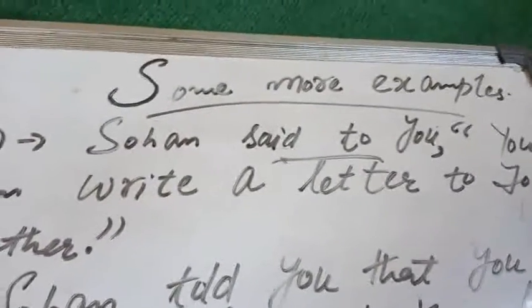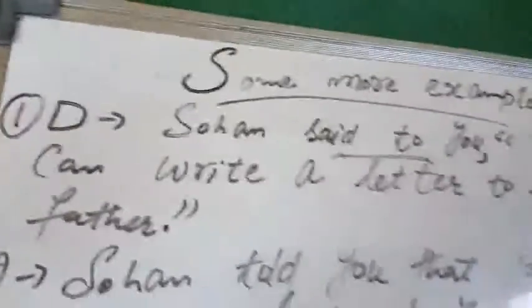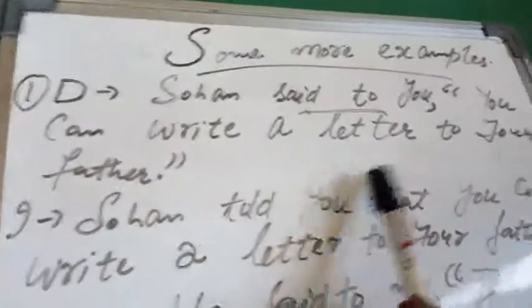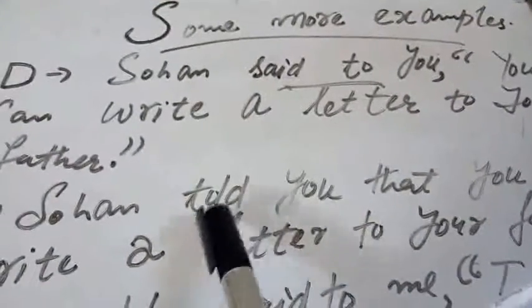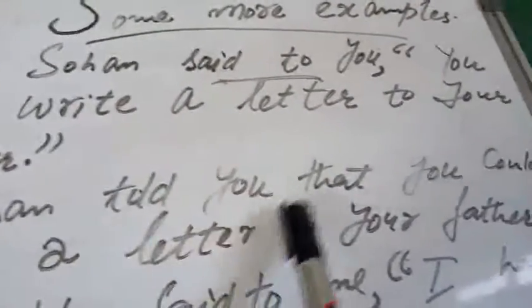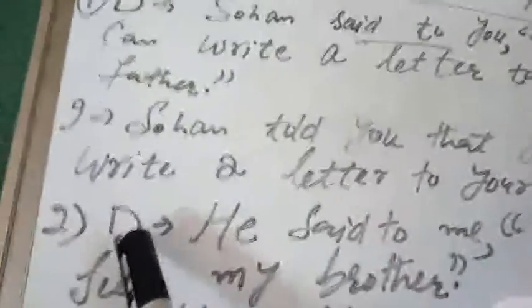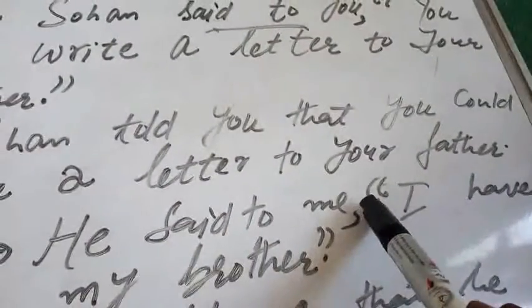Okay, with some more examples. So still you just concentrate on this. This is a simple assertive sentence, a simple statement that you can write a letter to your father. So Sohan said to is changed into told. Sohan told you that you could write a letter to your father. Example number two, this is direct. He said to me, I have seen my brother.